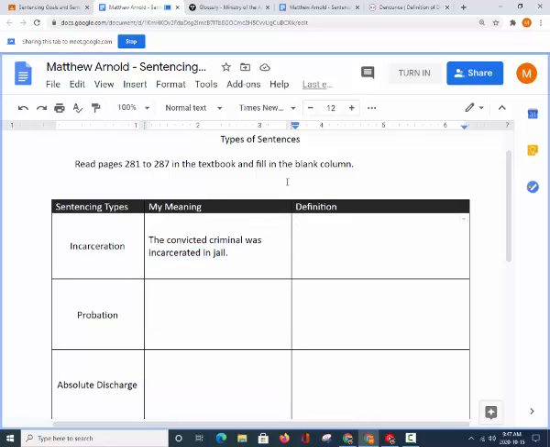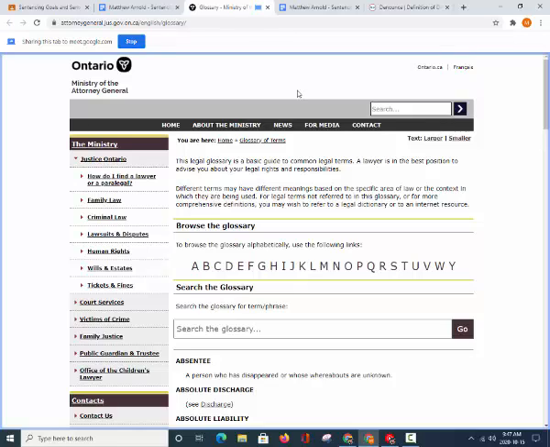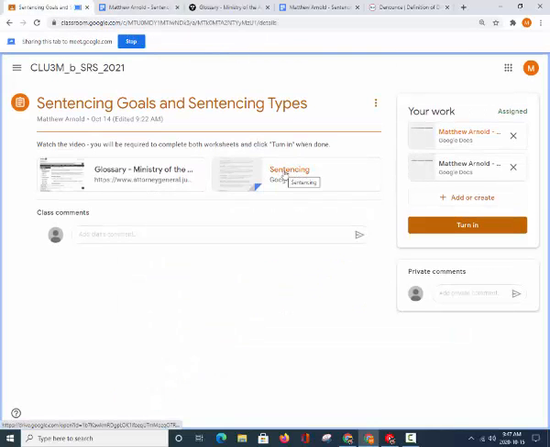But the definitions can be found again either in the glossary here, or in this document here, which just says sentencing. The reason that both of them are combined is that not all of those terms are on the document and not all of those terms are in the glossary. So you have to do some digging. Ignore the page numbers at the top of those handouts. That's just a typo. I have to go in and remove that. So that's it for the lesson.